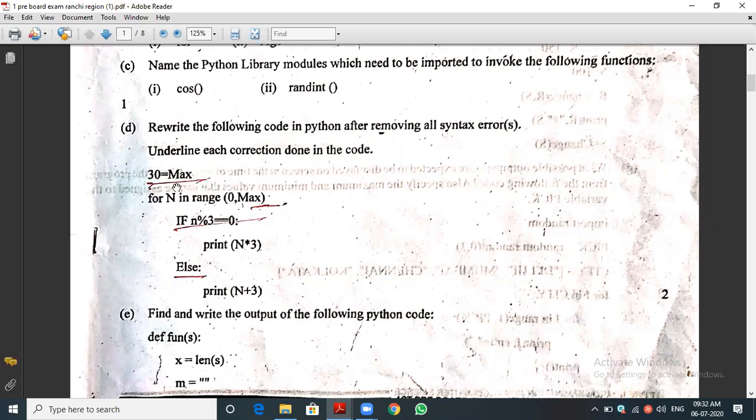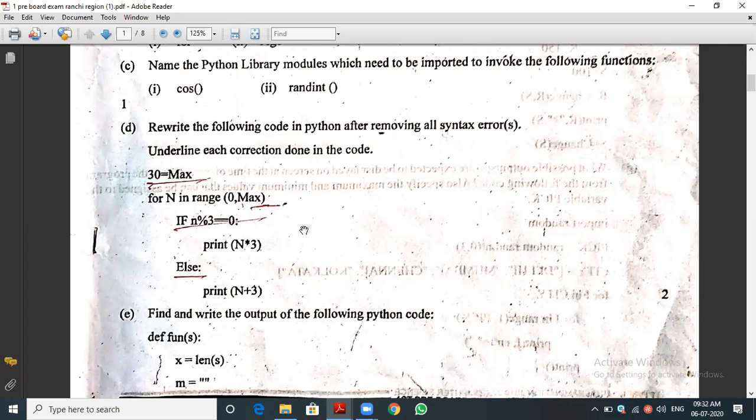What is the correct code? Max equal to 30. Isn't it right? Have you understood? Yes, sir. Then the second line, for n in range of 0 comma max. One mistake is there in this for loop. What is the mistake? They underlined it. Colon, sir. Yes, correct. For your easy understanding, I am showing the question paper. Very good.